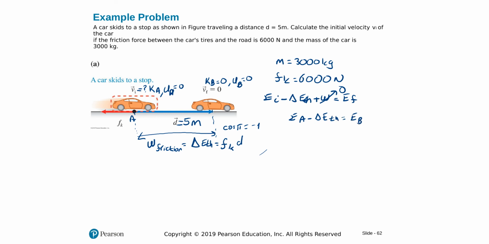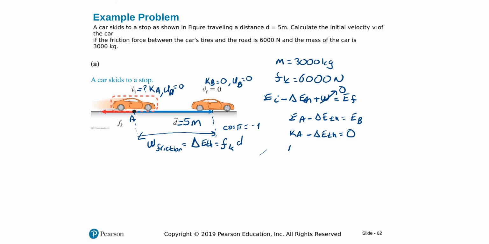Since there are no other forces pushing or pulling on the car, work done on the car is 0. There's only work done by the friction, which is the energy that converts to thermal energy. At A we have kinetic A, 0 potential, minus delta E thermal equals 0, because at B we have no energy.